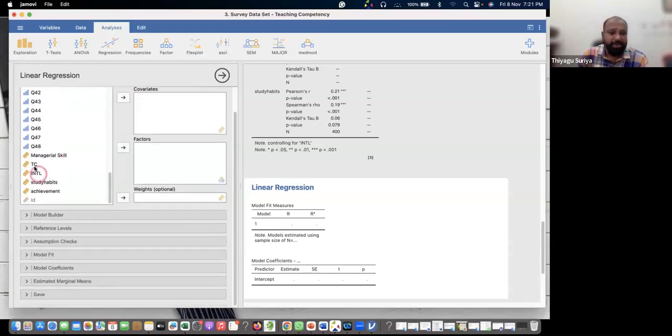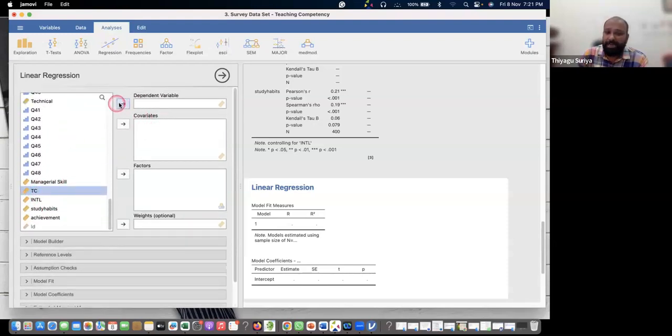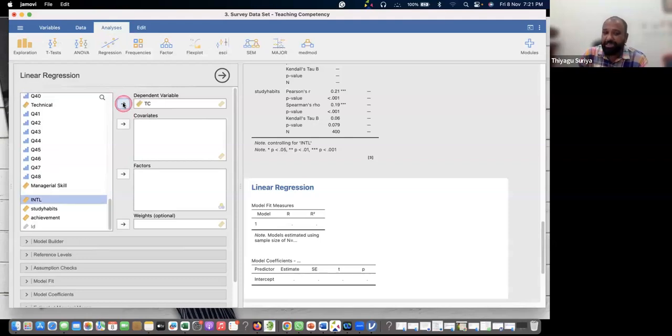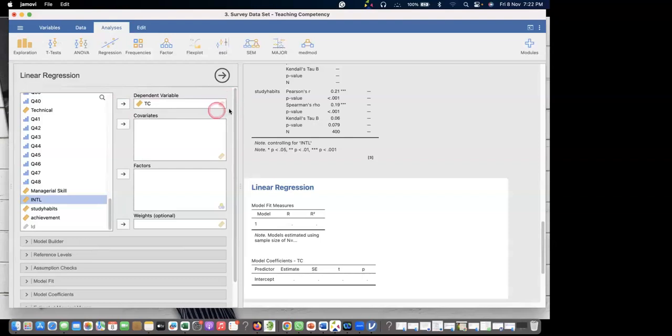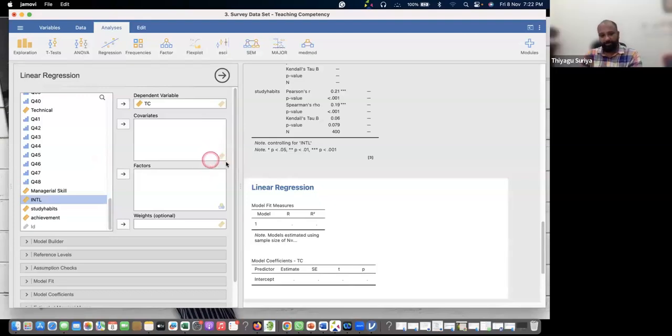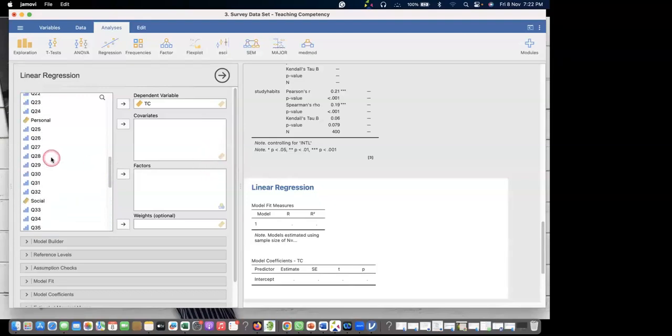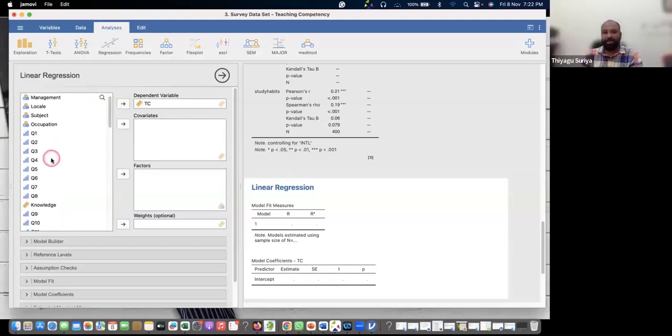Listen, teaching competency is my dependent variable. What is the format? Continuous. What is my covariate? Continuous again. So listen, these are the dimensions. I'm just keeping the dimensions as my independent variables.